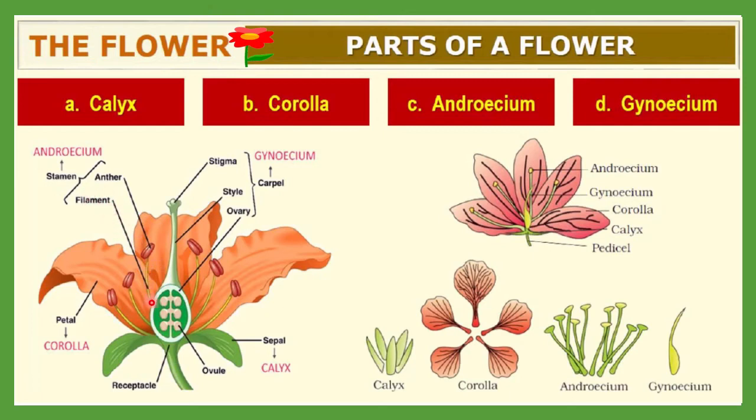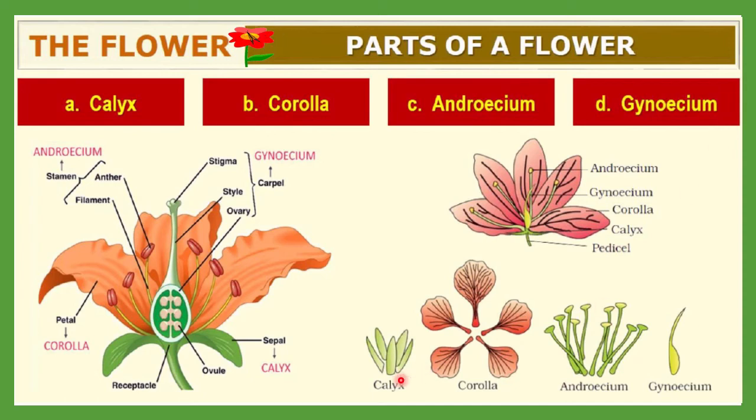This yellowish color is a filament, which is attached to the thalamus. This is the receptacle or thalamus on which all this structure will be attached. Okay, and these colorful petals are included in the corolla, and here this greenish color is the sepal, and that is also called calyx. The whole structure of sepals together is called calyx. Okay, so this is a typical flower, and the parts of a flower include calyx, corolla, androecium, and the gynoecium.